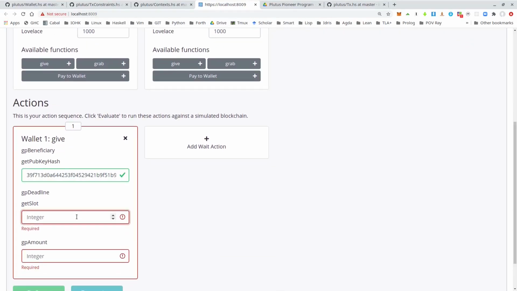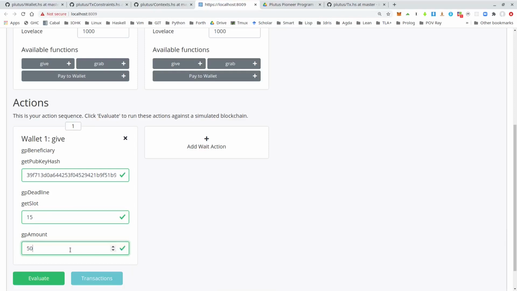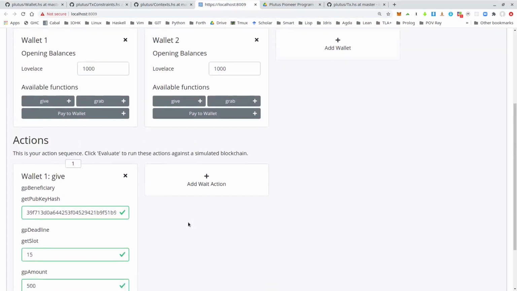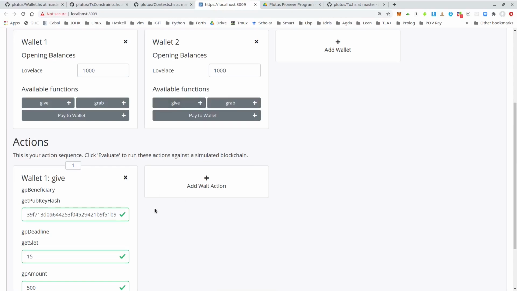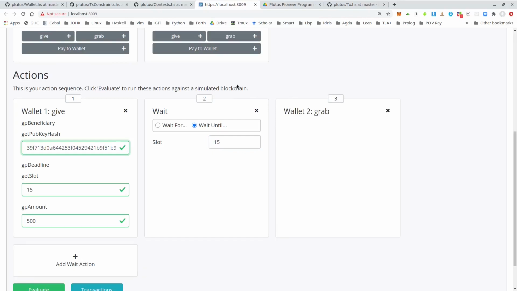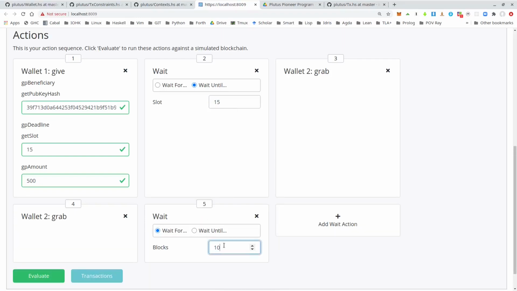Now I can decide on a deadline, let's say some arbitrary value, slot 15, and an amount, let's say 500 Lovelace. Okay, and let's first check the case where it works. So wallet 2 waits long enough. So let's add a wait action until slot 15. And after that, let wallet 2 try grab and add another wait action to give enough time to process the transaction and evaluate.